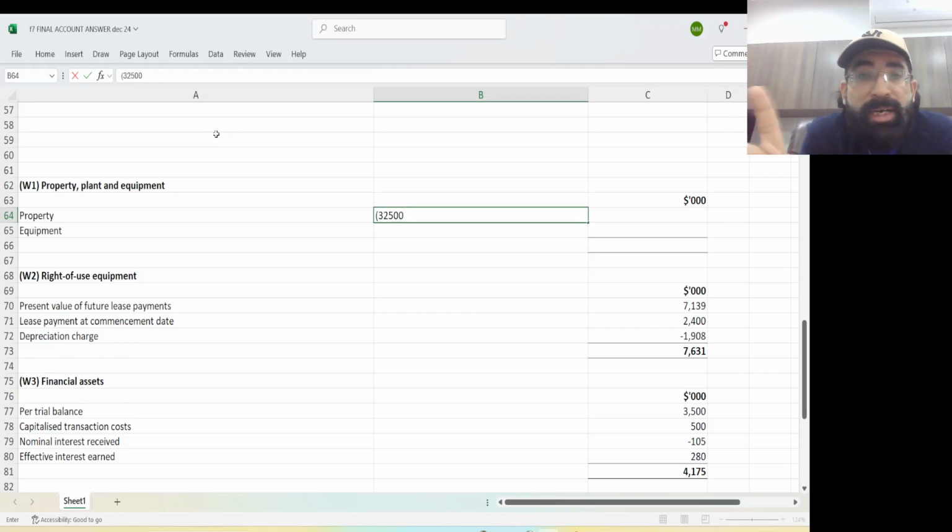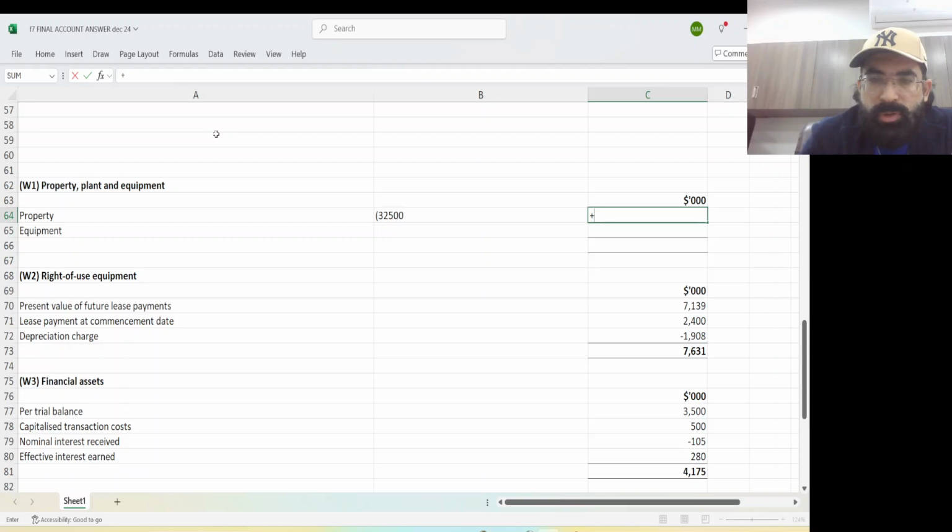Now we are not calculating only depreciation. We have already calculated depreciation and I will use it. Right now we need the closing correct NBV. So this 32,500 is perfect. It includes the land. Yes, land goes in the balance sheet, SOFP. It includes the 5,000 construction cost. That's okay.